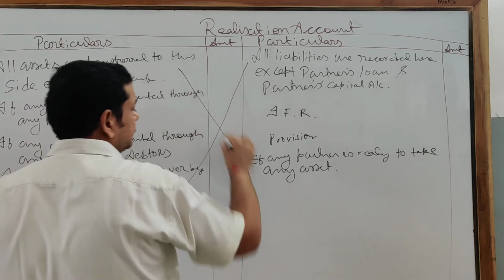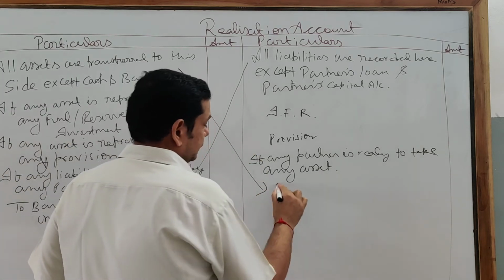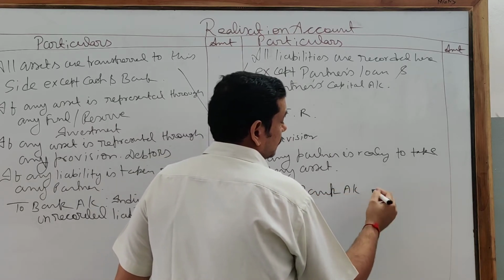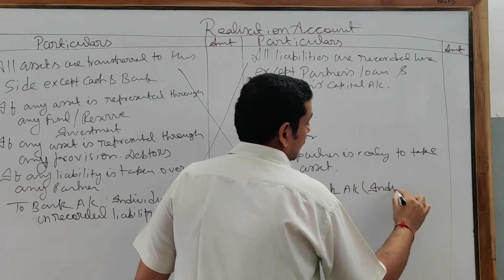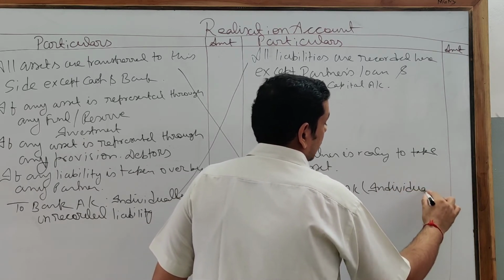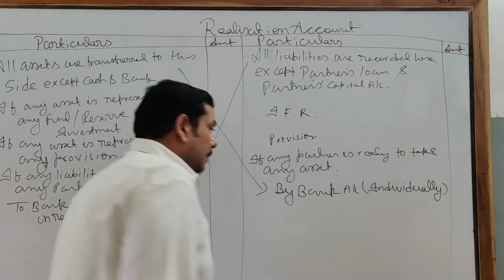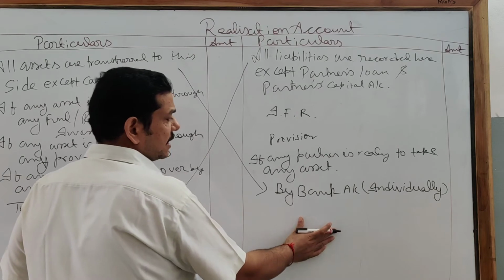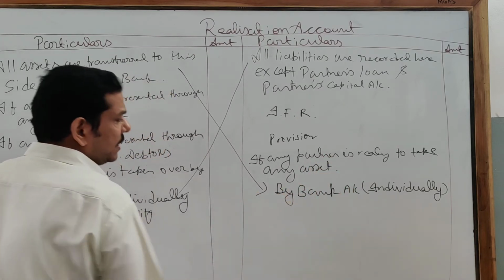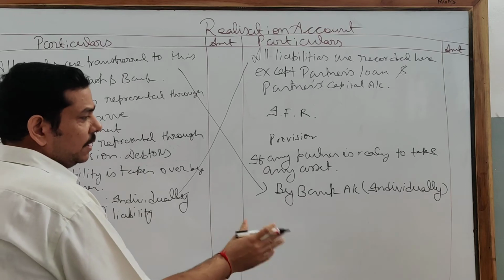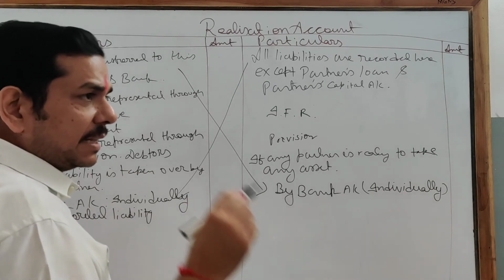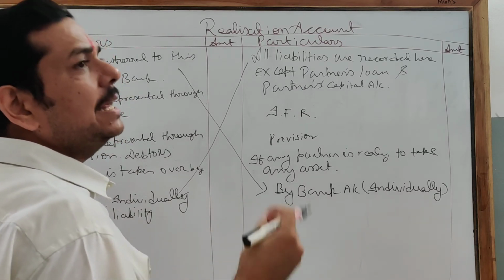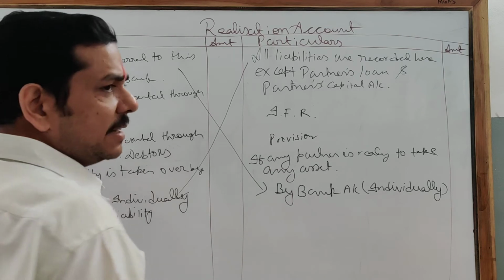Okay? Similarly, all assets are realized here individually, on the credit side of this account. So you have to write by bank account, and write the individual name of the particular asset. But always remember, if nothing is mentioned in the numerical about the realization, or no amount is given for any asset, this means the asset doesn't realize anything.